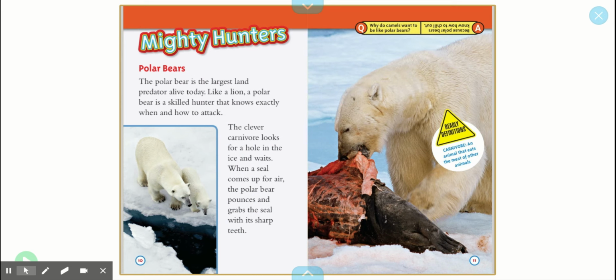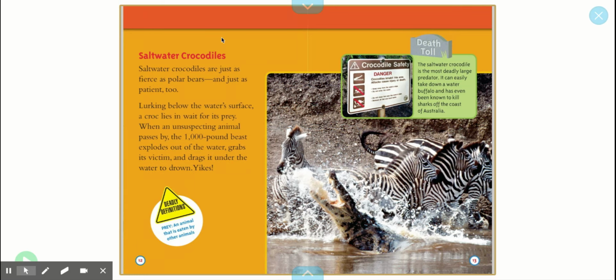Here, the polar bear, there's that word predator again. I'm going to write that down. Attacking. It also has sharp teeth. Hunters, I think that was on that lion page. Crocodiles, we read this page too. There's that word fierce again.